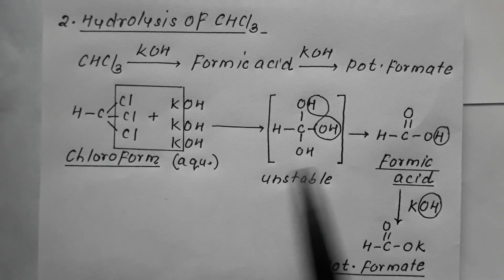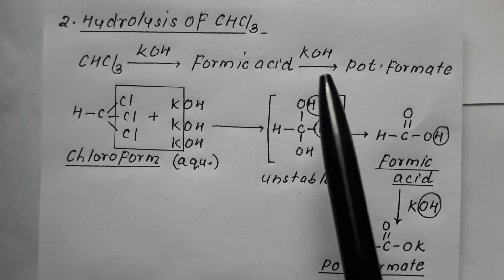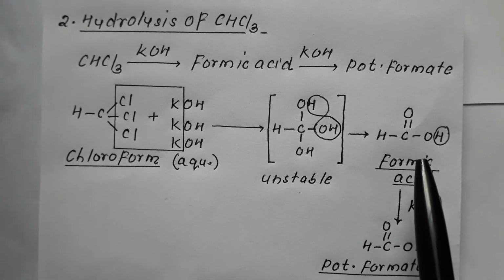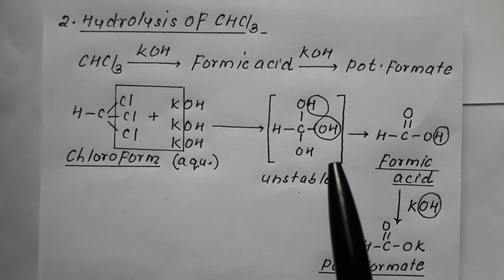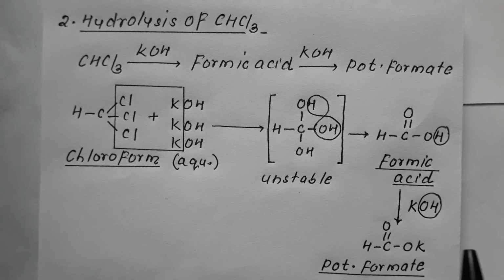But this reaction will not stop at this point. The reason is that KOH is basic in nature and the product is acidic, so again an acid-base reaction takes place. Since our reagent is KOH, this formic acid reacts with one more molecule of KOH.